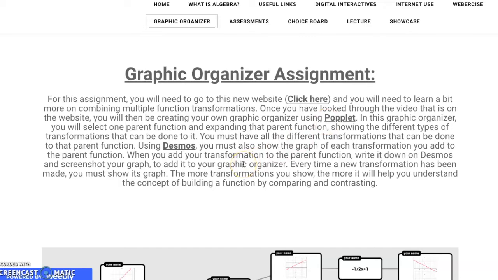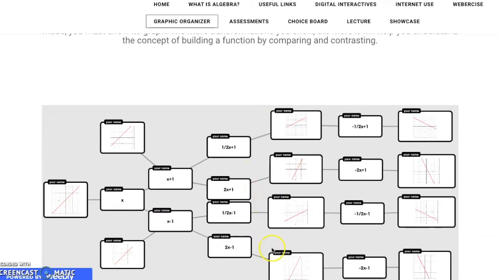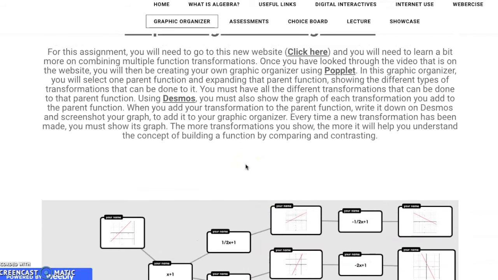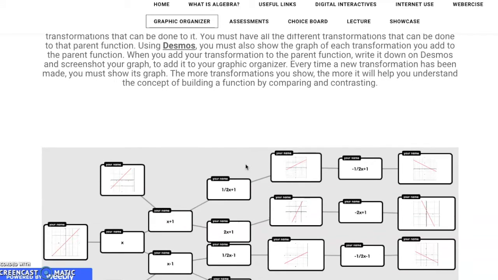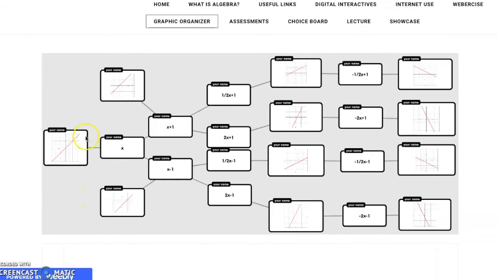And pretty much Poplet is an online website where we'll be able to create graphic organizers like one that I have here. So basically you will be using Desmos. Again, Desmos is a big website that we'll be using here. And with Desmos, you will be able to create all these graphs.